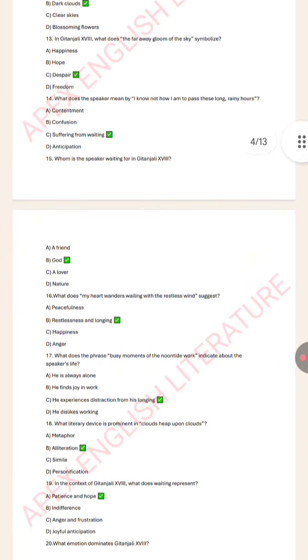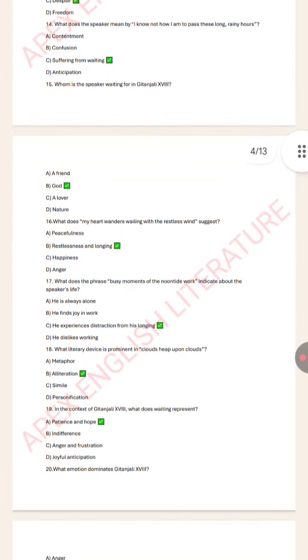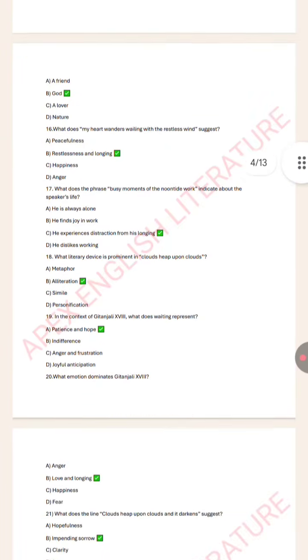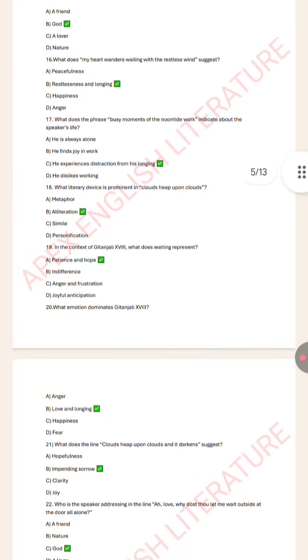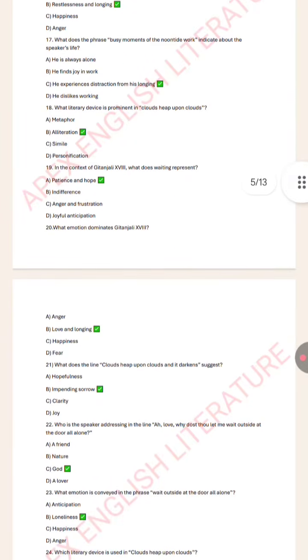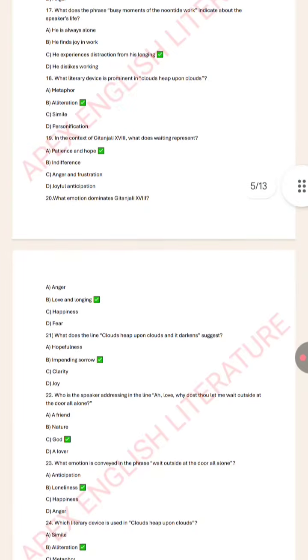Dark clouds. In Gitanjali 18, what does the far away gloom of the sky symbolize? Despair. What does the speaker mean by "I know not how I am to pass these long rainy hours suffering from waiting?" Whom is the speaker waiting for in Gitanjali 18? God. What does "my heart wanders wailing with the restless wind" suggest? Restlessness and longing.